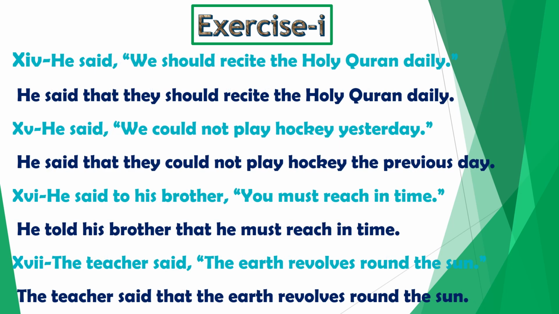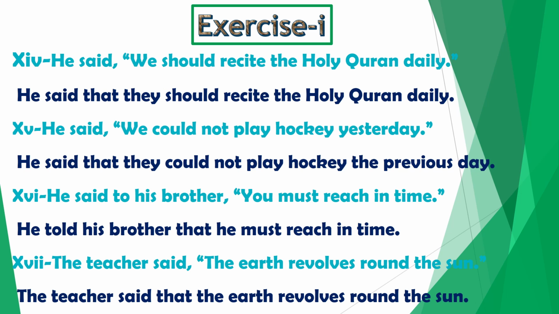Sentence number 14. He said, we should recite the Holy Quran daily. No object is present after the reporting verb, so it will remain unchanged. We remove commas and put that as the conjunction. He said that. We, the pronoun of first person. It will change according to the subject he. We becomes they. The rule is that modals should, could, must and would remain unchanged because there is no way to backshift the tenses of these modals. So what would be the indirect speech? He said that they should recite the Holy Quran daily.